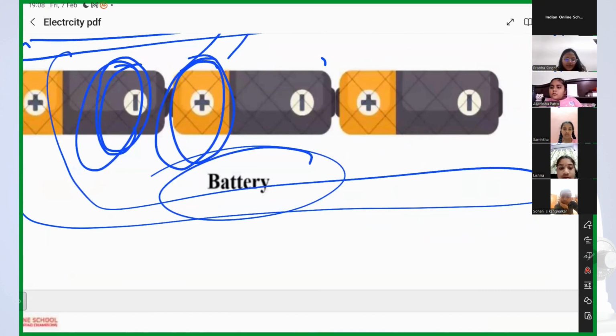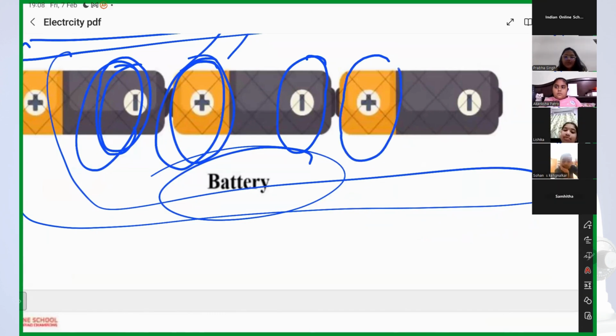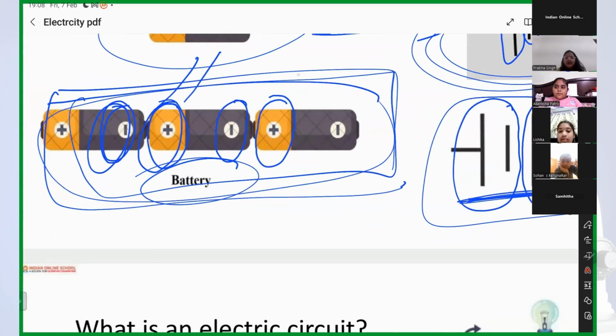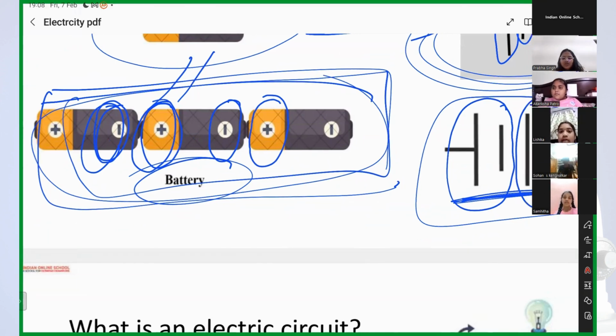The negative terminal of one cell should be in contact with the positive terminal of the other cell. Only then will the combination be called a battery. So what is a battery? A group of two or more than two cells is called a battery. And what is the symbol of a battery?